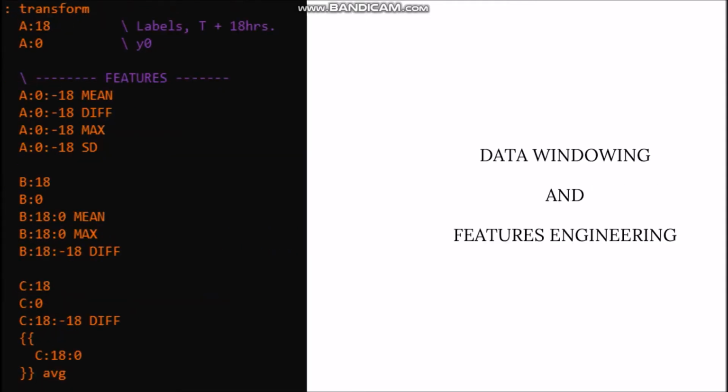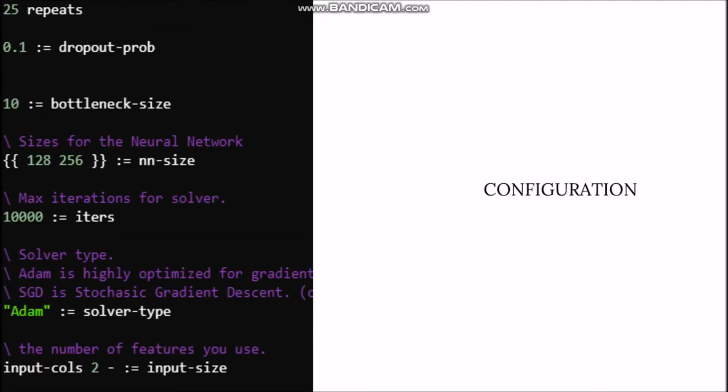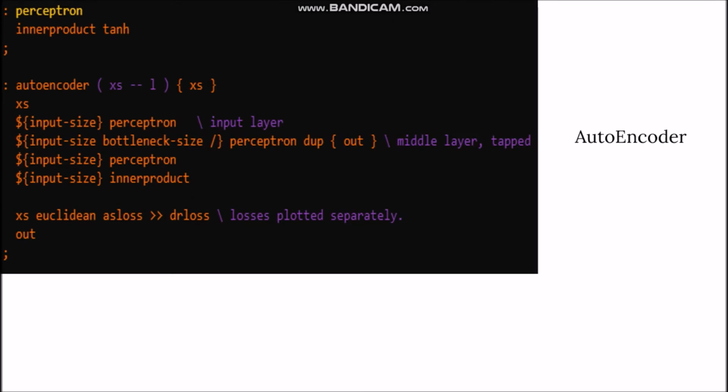This is the data windowing and feature engineering. This is what I use for my features input, and I also use A0 as Y0 because, like before, we will use a difference network. This is my configuration, and this config gave me the best result. I run this with 25 repeats to make sure I got the best result and to make sure of its consistency.